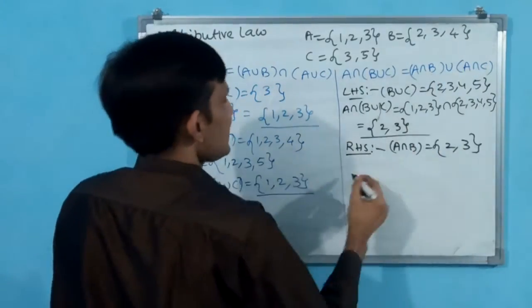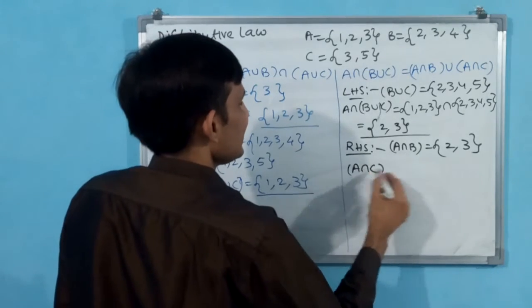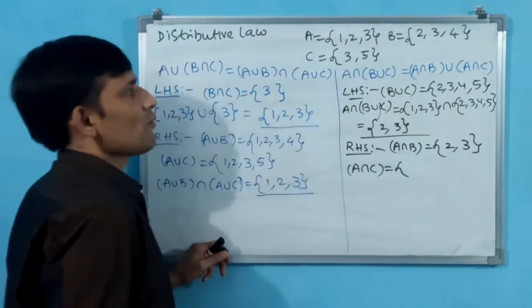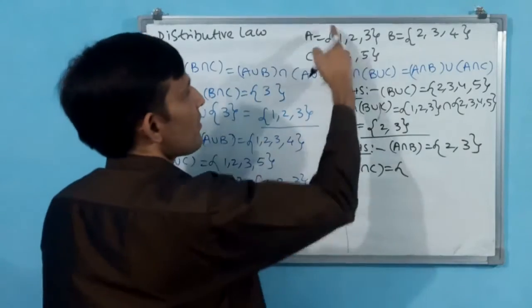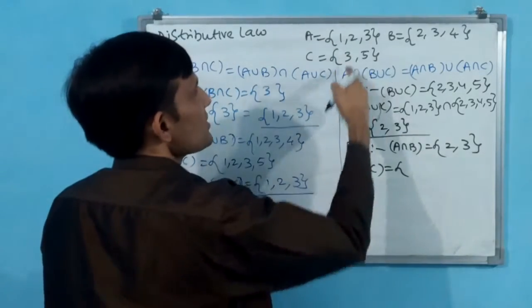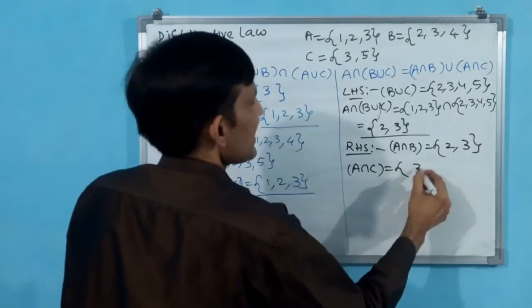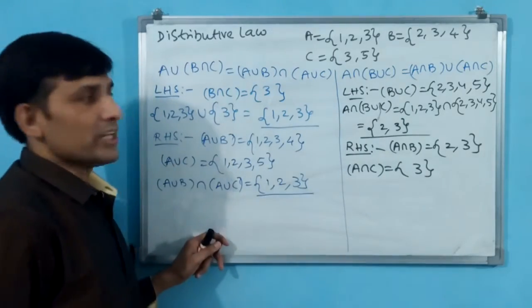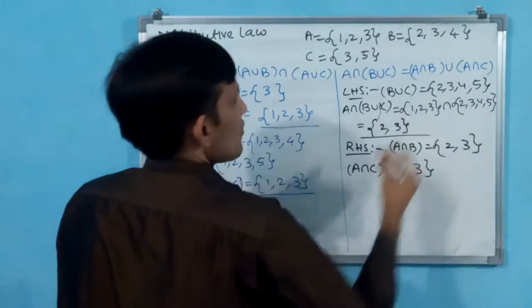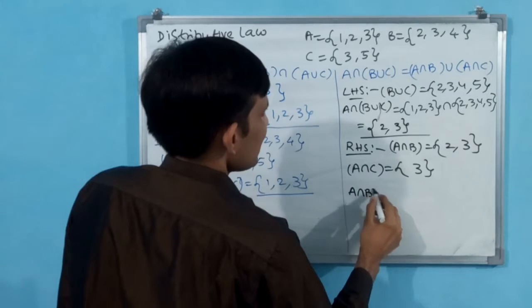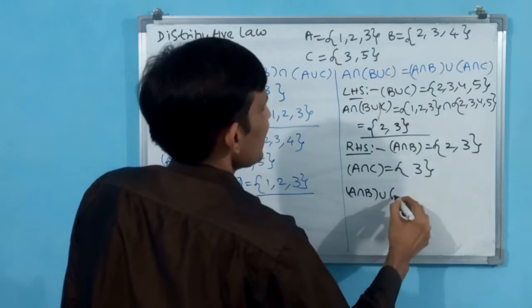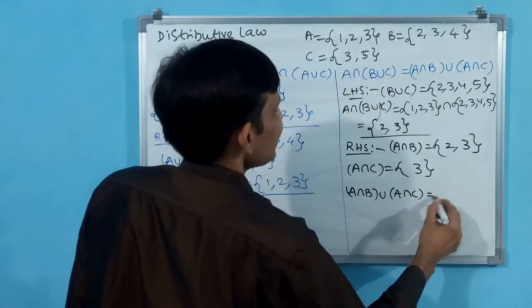Then A intersection C. A and C both should be available. 1 is there? Not there, don't take. 2 is there? Not there. 3 is there? Yes, take 3. Now what do we have to do? We have to do the union. That means A intersection B union A intersection C.